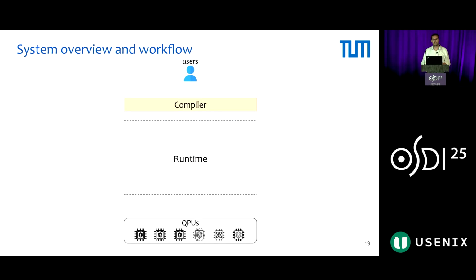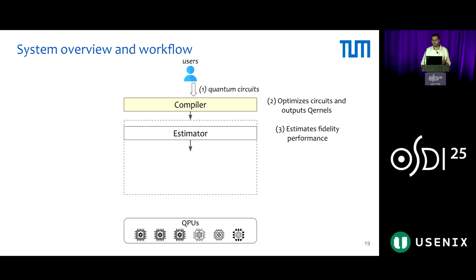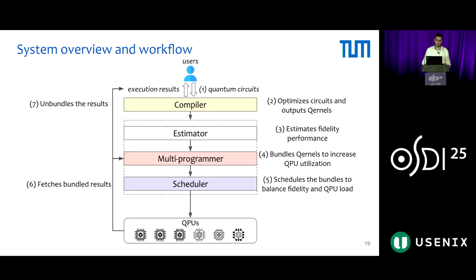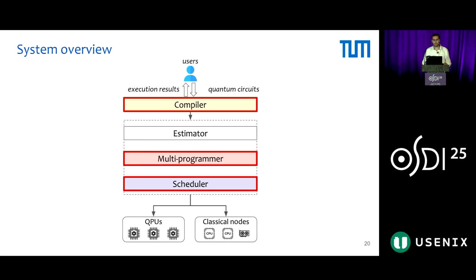Let's go one level deeper and see the workflow at the same time. Users submit their quantum circuits to the compiler, which optimizes them and outputs kernels. The QoS runtime comprises 3 internal components. The first is the estimator that, of course, estimates the fidelity performance a priori. The second is a multiprogrammer that bundles kernels to increase QPU utilization. And the third is a scheduler that schedules these bundles to balance fidelity and QPU load. After execution, the multiprogrammer fetches those bundle results, separates them, and returns them to the users. In this talk, I will focus on the compiler, multiprogrammer, and scheduler.